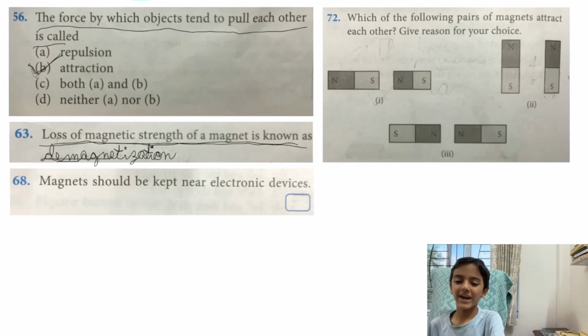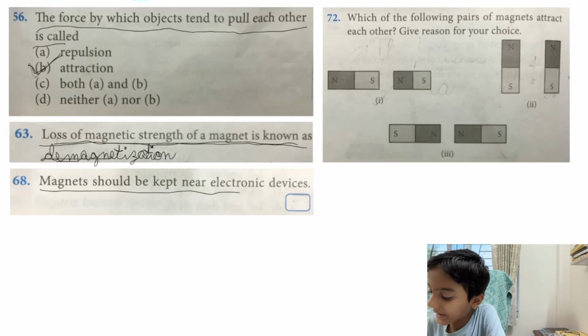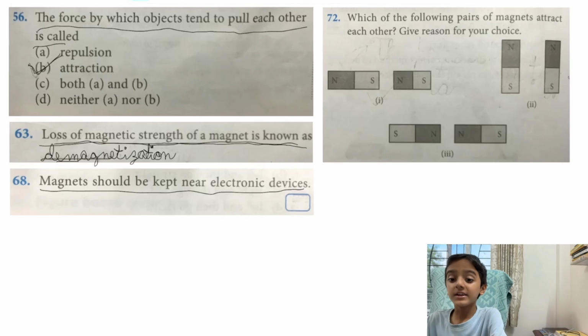Next question is a true and false question. Magnets should be kept near electronic devices. This statement is false because if you want to do proper storage of magnets and prevent demagnetization, you should not keep them near electronic devices because they contain magnets. So that's why this statement is false.